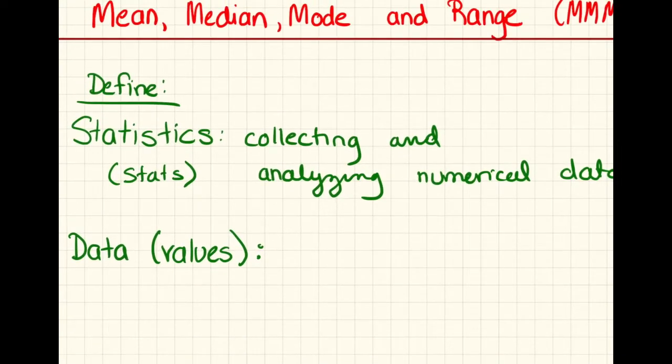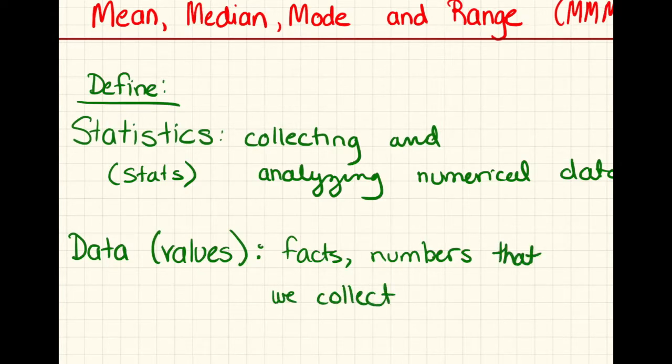Now, what exactly do we mean by data, whatever you decide to pronounce it as? Data is basically just facts, numbers that we collect. It depends on the situation in which we collect data. For example, data can be different depending on the context. In math, though, we deal with numbers. So when I say data or data values, I'm talking about numbers.